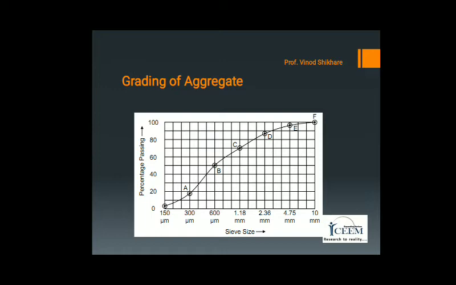The steep slope of the grading curve, which is from A to B, that is between 300 micron to 600 micron size, indicates the greater proportion of these size particles in the sample.